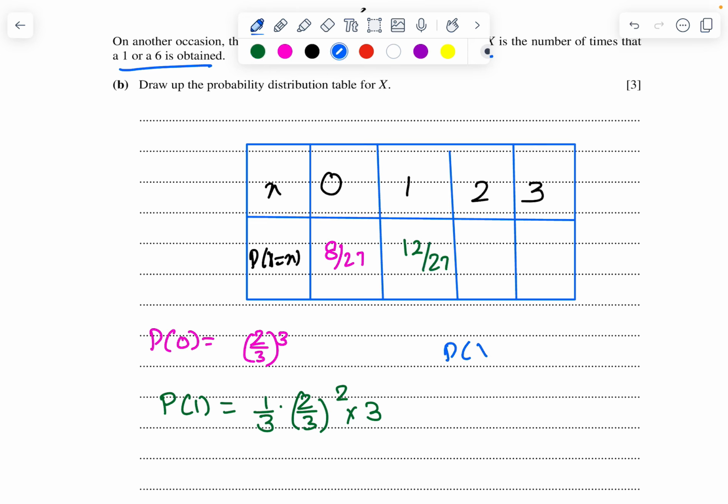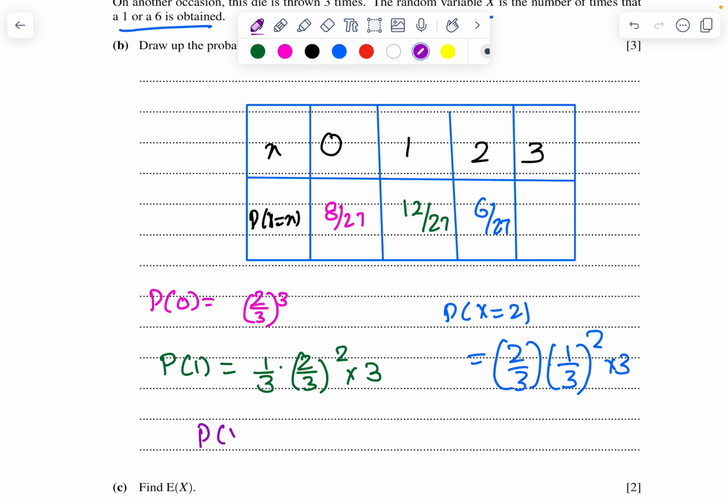Then probability of 2 times is 2 upon 3 times 1 upon 3 whole square times 3, which is 6 upon 27. And finally 3 times is 1 upon 3 whole cube, which is 1 upon 27.